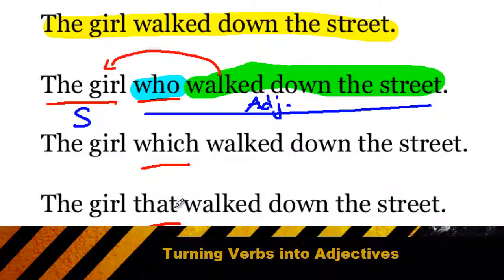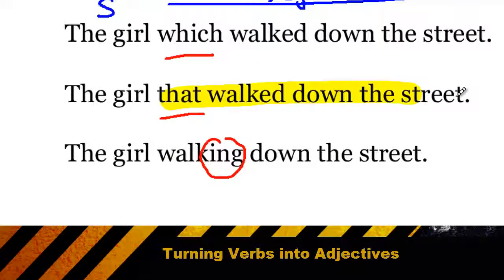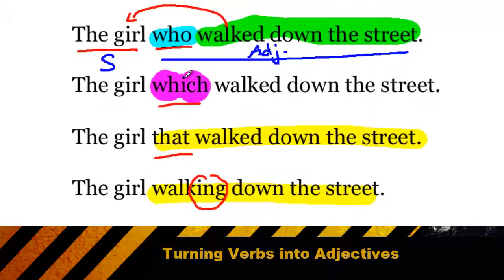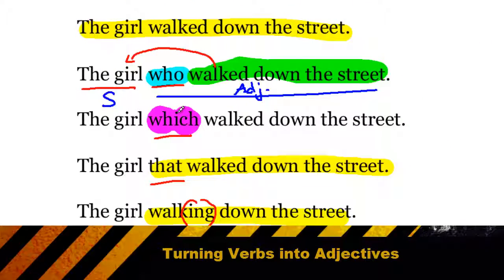And I have the same problem when I say the girl that walked down the street. The that walked down the street is simply telling me which girl I'm talking about. So I no longer have a verb in the sentence. And the same for the girl walking down the street. No verb, so it's not a complete sentence. Incidentally, the girl which walked down the street is also not a complete sentence, but it's doubly wrong because you would never use which to describe a person.